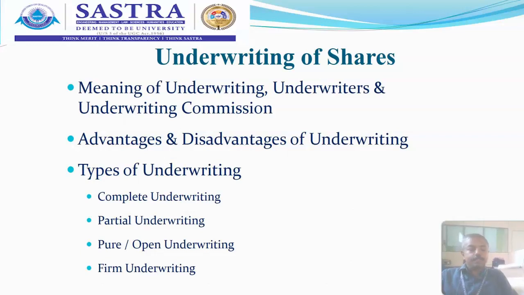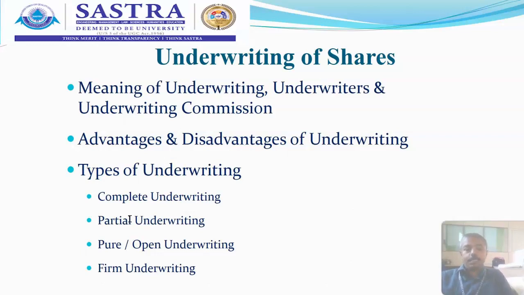Now, who are underwriters? The person or institutions underwriting a public issue of shares and debentures are called underwriters. The underwriters may be an individual or a group of individuals. They may be a partnership firm, or two or more partnership firms together, which we call a joint venture.